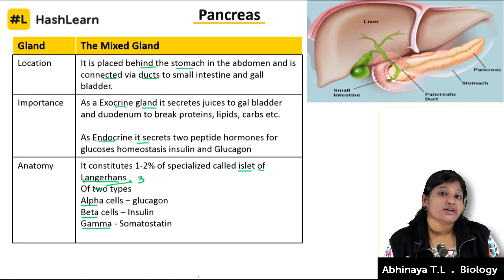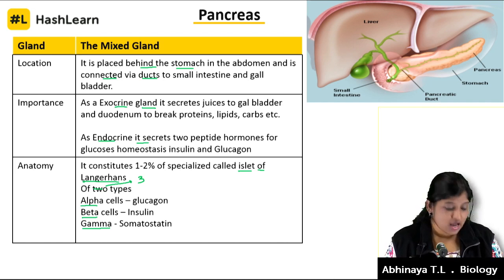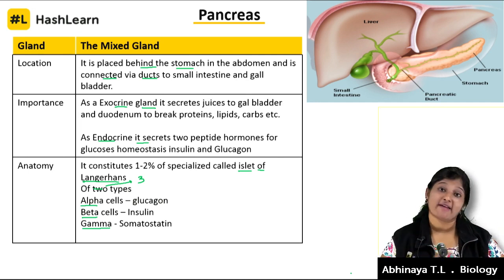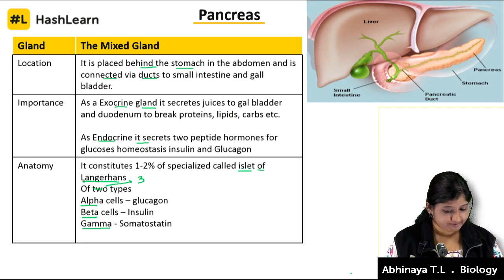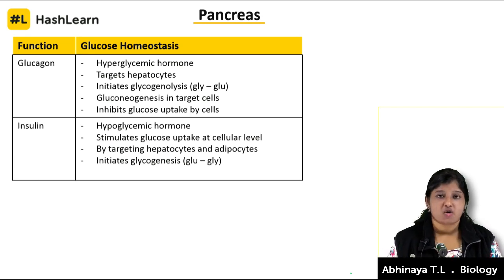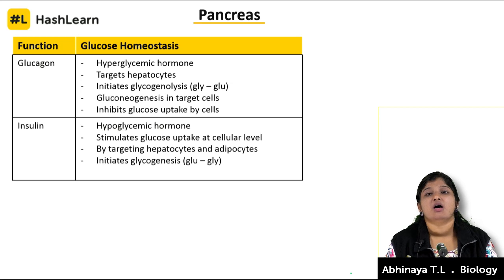Fine. Now what is our next topic? What is the function of glucagon and insulin? How complementary they work with each other to keep the glucose level balanced in our body. I'll brief you on what glucagon and insulin are doing, then we'll take out the points I've put here. Glucagon is also called a hyperglycemic hormone. Hyperglycemia is a condition in our body.